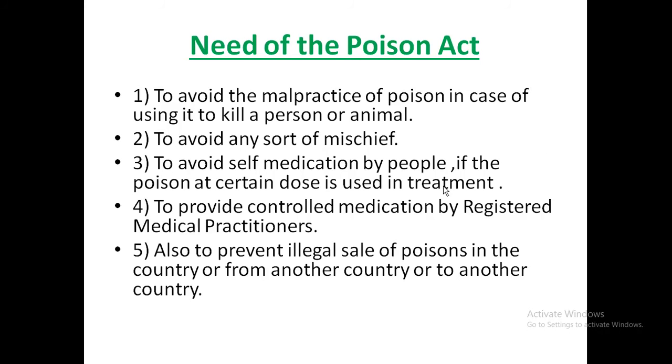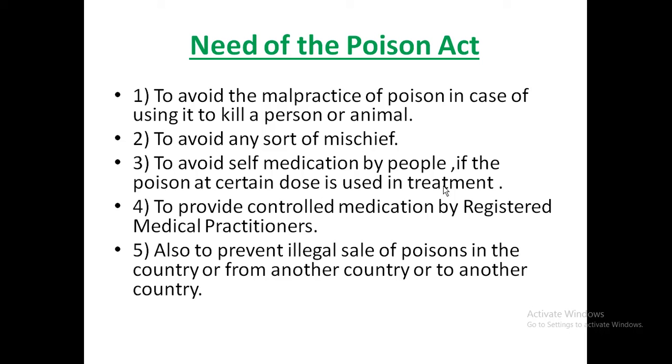What is the need of the Poisons Act? Number one, to avoid the malpractice of using poison to kill a person or animal, to avoid any sort of mischief, and to avoid self-medication by people if the poison at a certain dose is used in treatment.